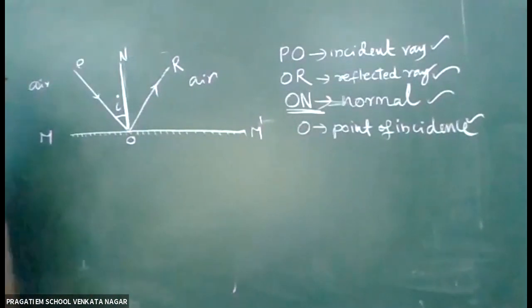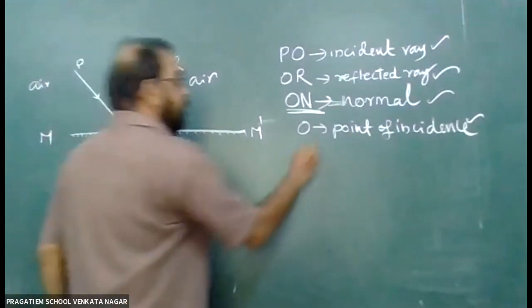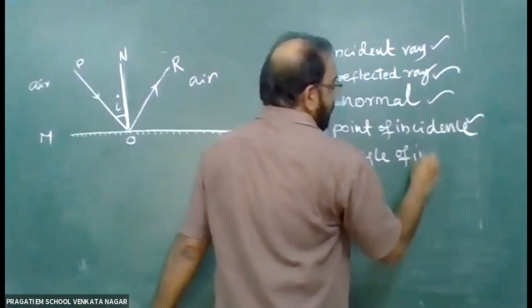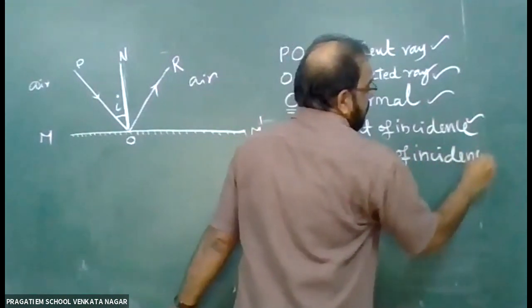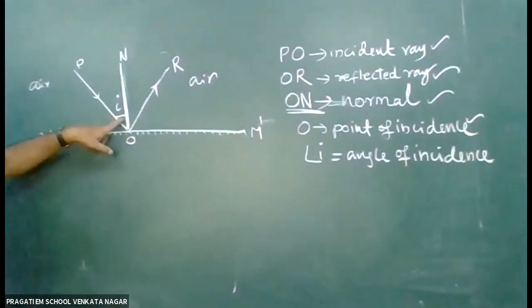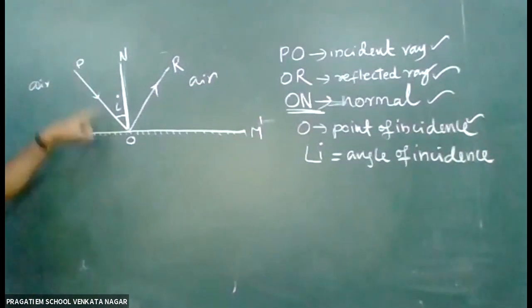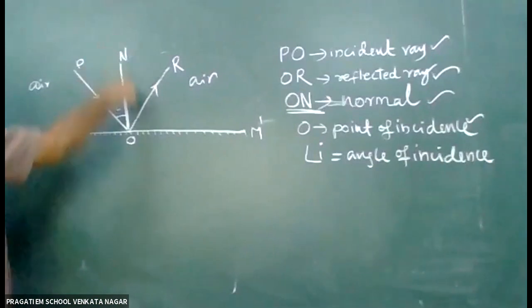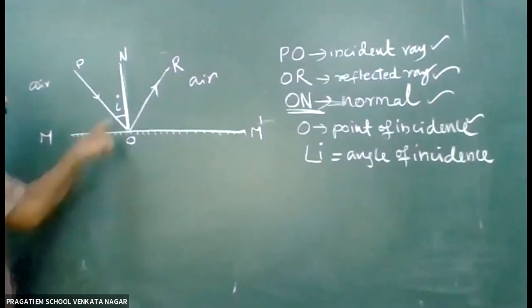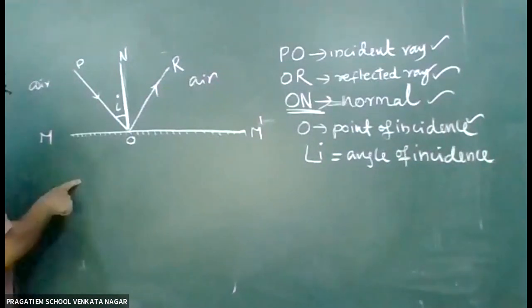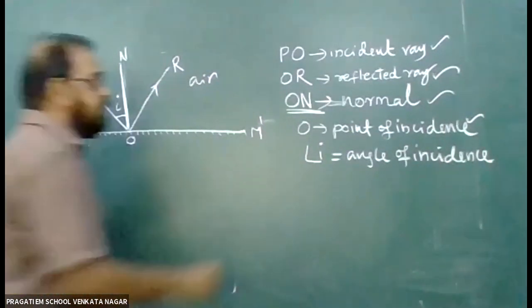This angle is called the angle of incidence. Again, how can we define the angle of incidence? It's very simple. All the angles here are measured with the normal. The angle between the incident ray and the normal is called the angle of incidence.